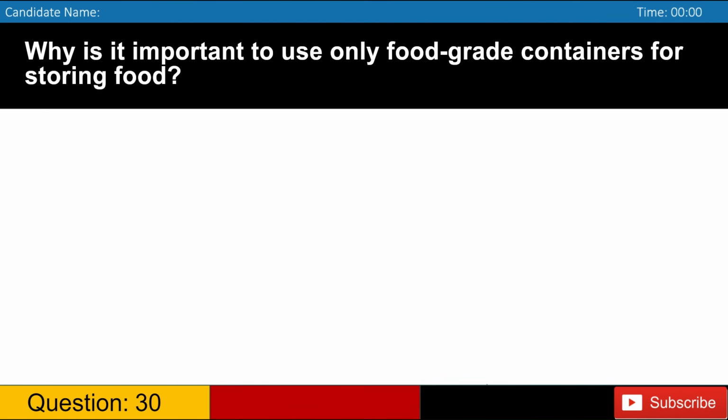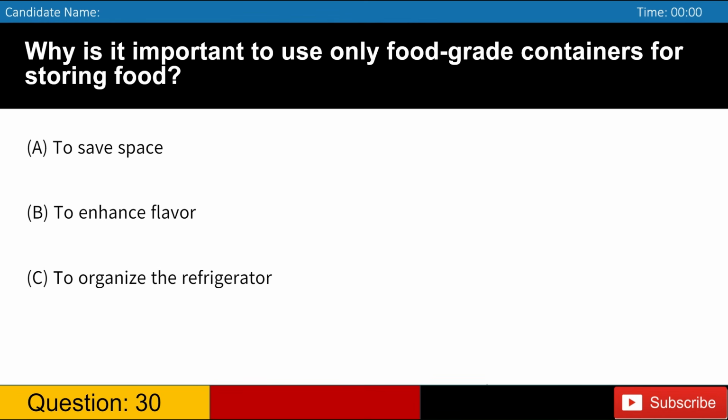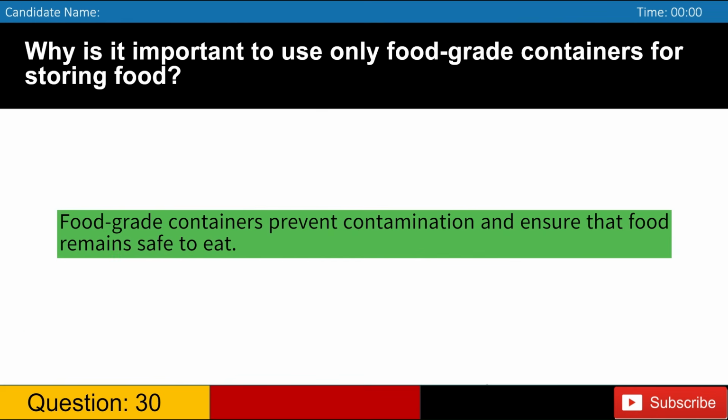Why is it important to use only food-grade containers for storing food? A. To save space. B. To enhance flavor. C. To organize the refrigerator. D. To prevent contamination. Answer: D. Food-grade containers prevent contamination and ensure that food remains safe to eat.